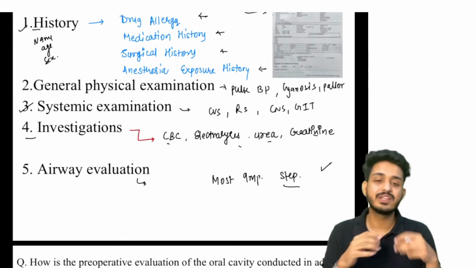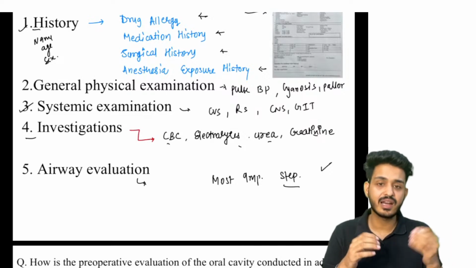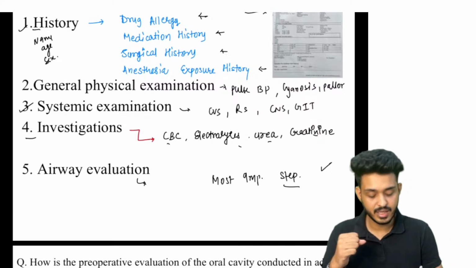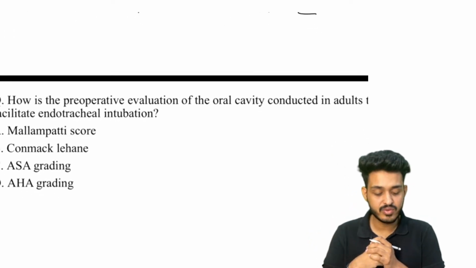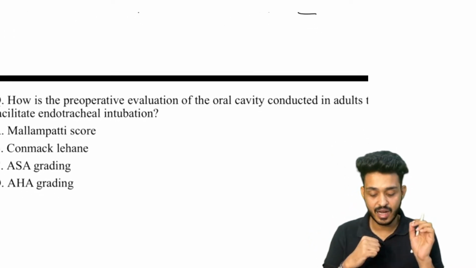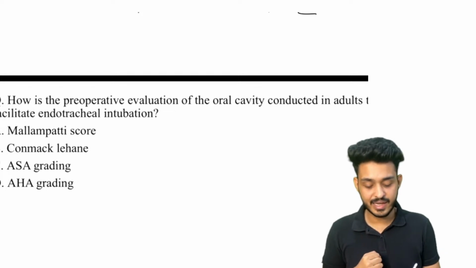The patient will be given some clearance, and after that only the surgery will happen, right? Now try to solve this question. How is the pre-operative evaluation of the oral cavity conducted in adults to facilitate endotracheal intubation?